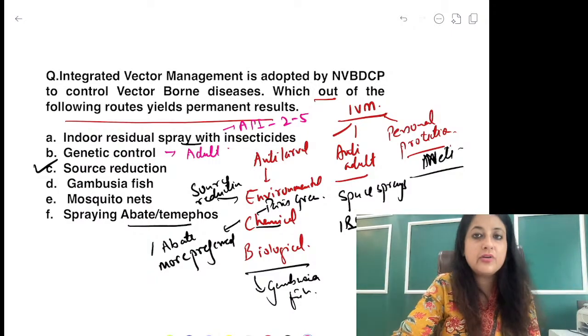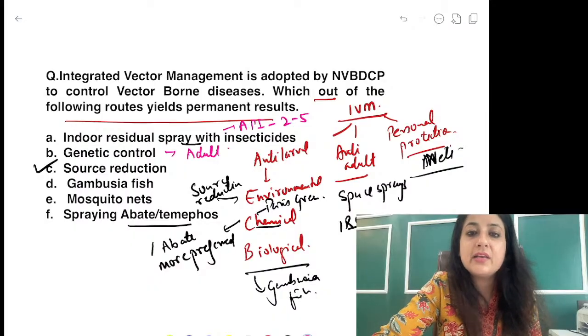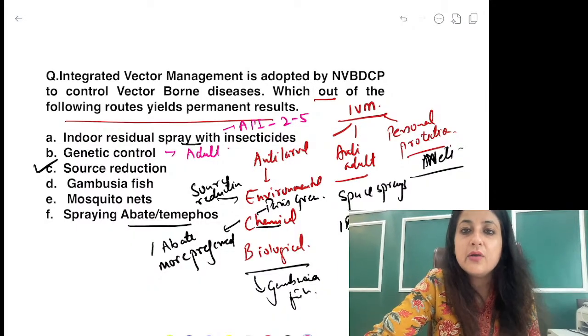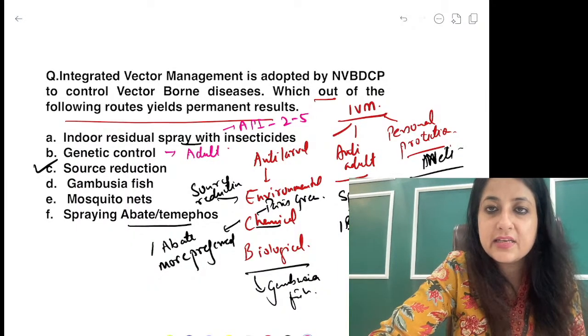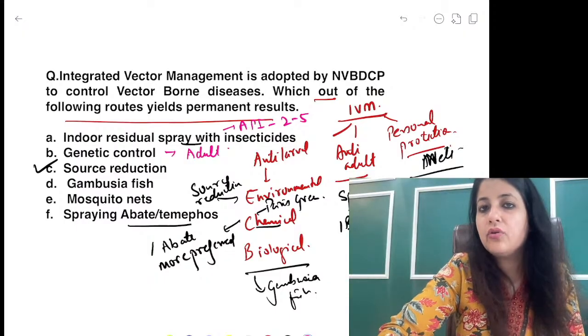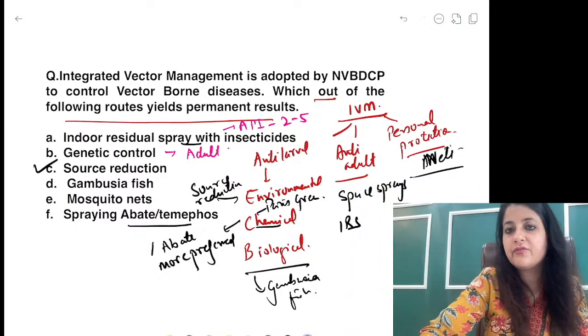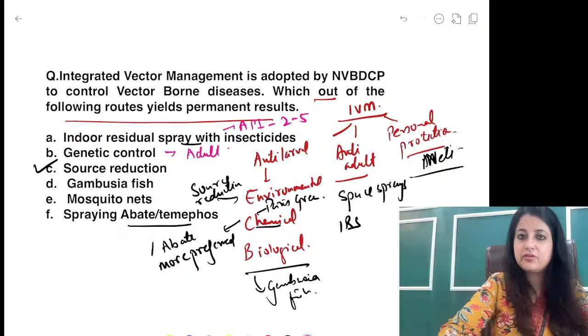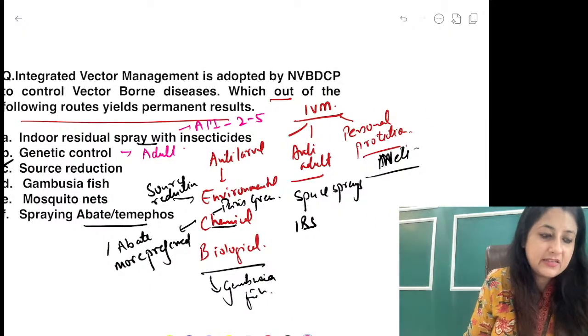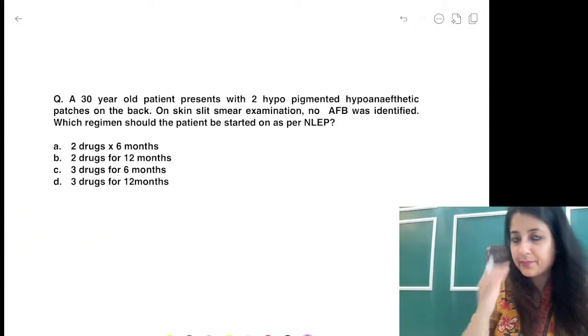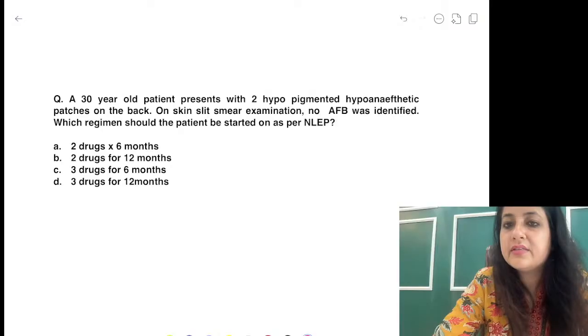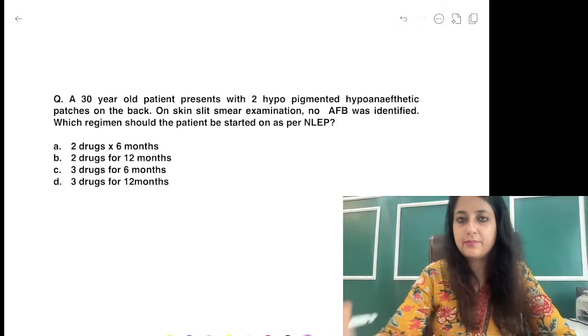Primary. You use mosquito nets. What is happening when you use mosquito nets, everybody? When you use mosquito nets, the mosquito is already there, right? So it is which level of prevention? It is of course your primary level of prevention. Clear? So be very careful with these terminologies. Don't get mixed up. Okay, let's talk about some larva control measures.